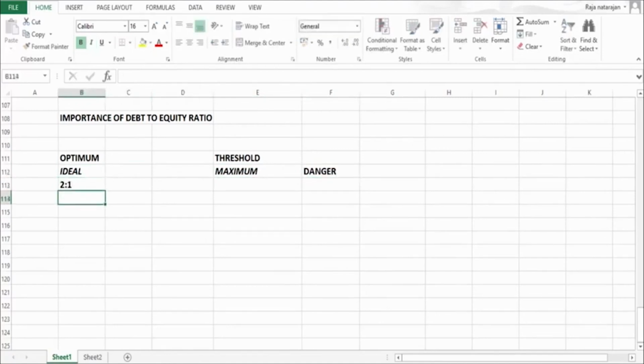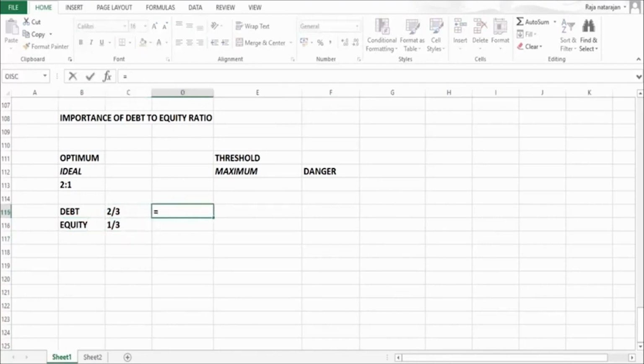The ideal ratio is 2:1. So what does that mean? When I say the ratio is 2:1, it means my debt is actually 2/3 of total funds and equity is 1/3 of total funds.